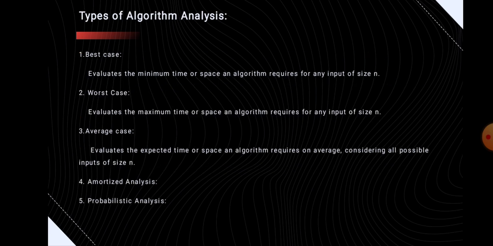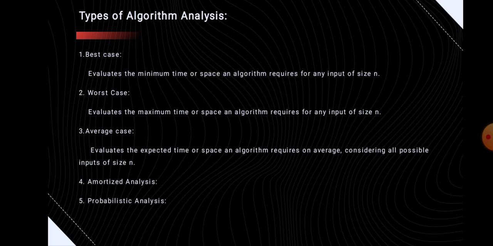The next topic is the types of algorithm analysis. The first one is best case. Best case evaluates the minimum time or space that an algorithm requires for any input of size n. That means the best case can be defined as the input for which the algorithm takes the least time. So the best case calculates the lower bound of an algorithm. For example, in a linear search, when the search data is present at the first location of a large data set, the best case occurs.